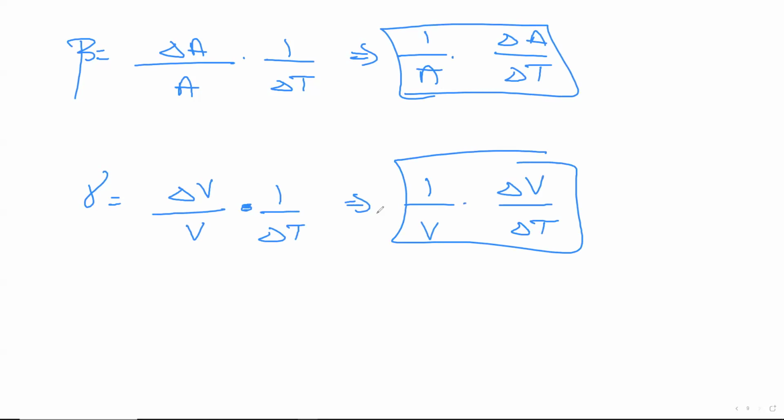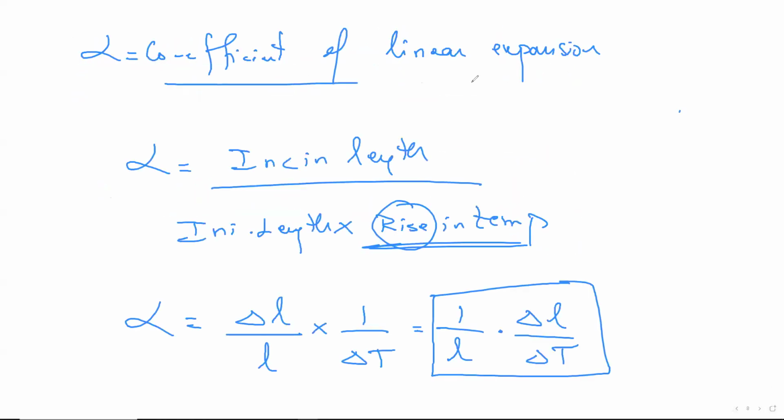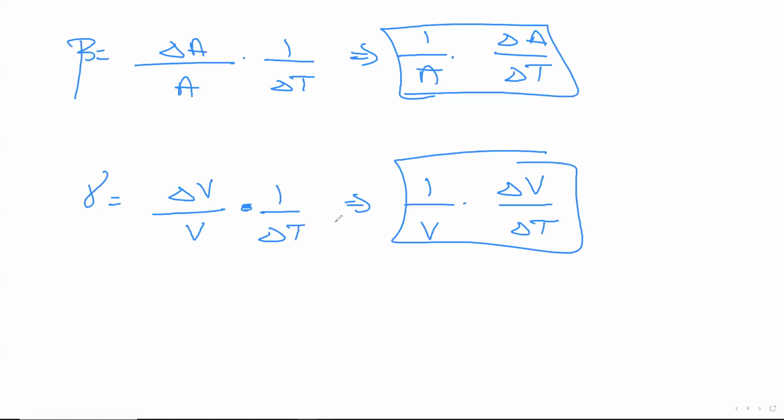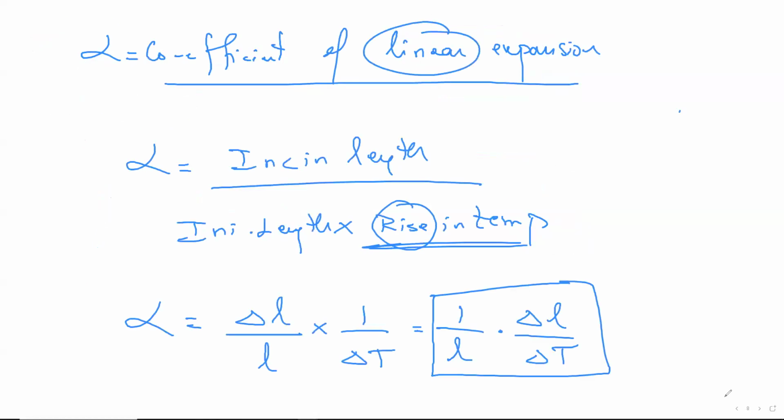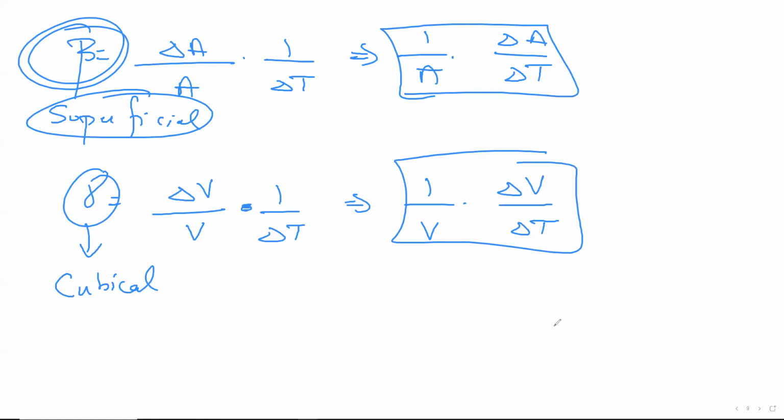Okay. Simple. Now, once you've learned all these three things, what is this? This is called the coefficient of linear expansion. Similarly, I didn't give the name for beta and gamma, sorry. Beta will be called the coefficient of superficial expansion, or area expansion. Coefficient of superficial, S-U-P-E-R-F-I-C-I-A-L. And this is volume, so it will be called cubical. Coefficient of linear expansion, coefficient of superficial expansion, then coefficient of cubical expansion. That's how things work.